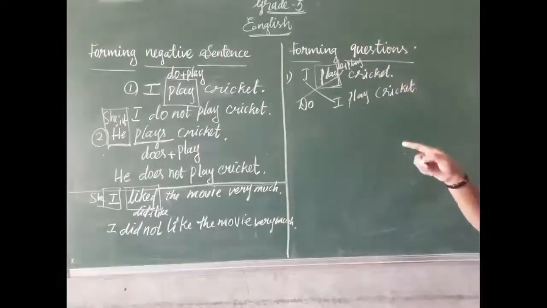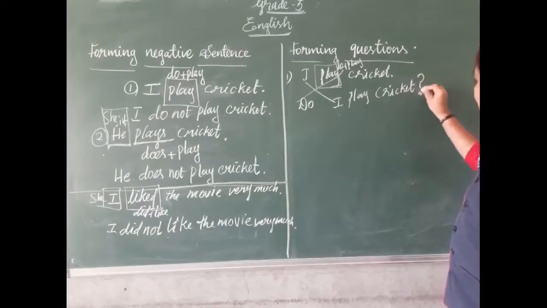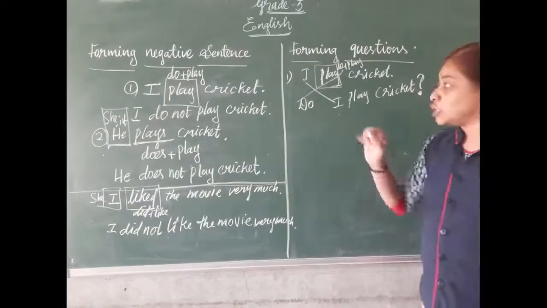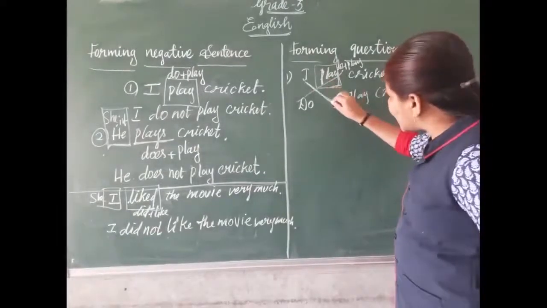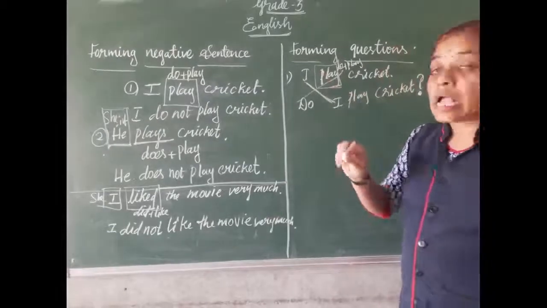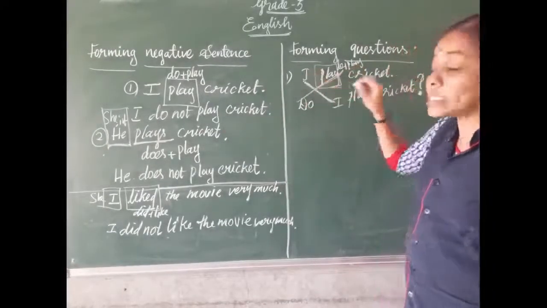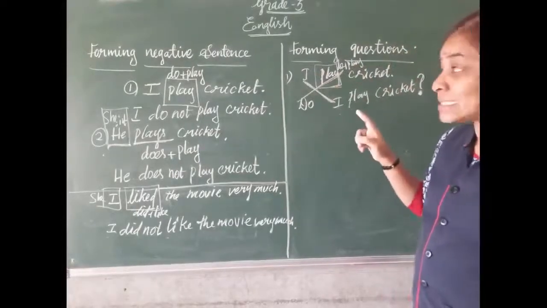At the end of the question, we need to put a question mark. Do I play cricket? The subject goes second, and the helping verb comes first. This is for the simple present tense, singular form.